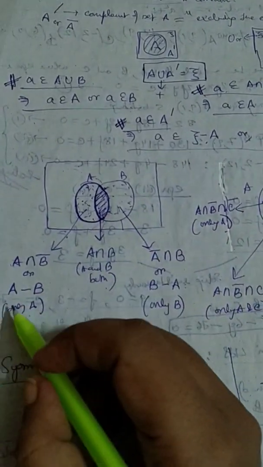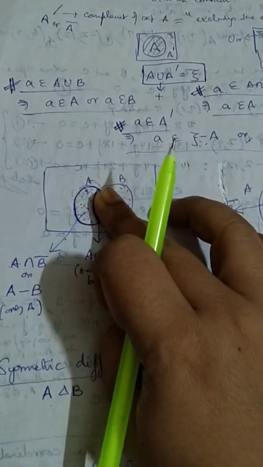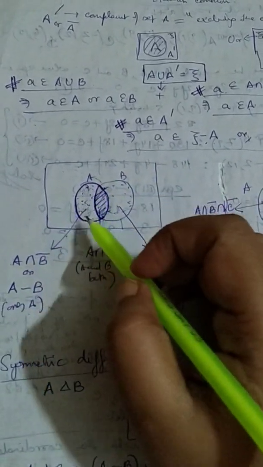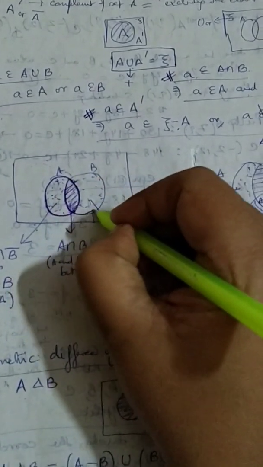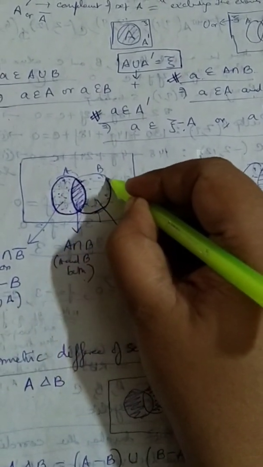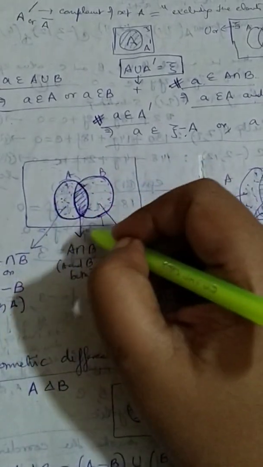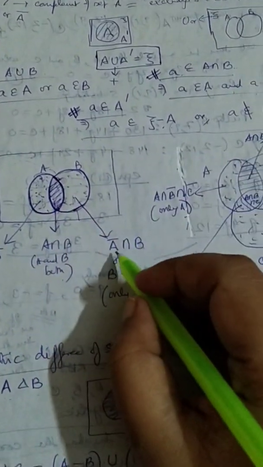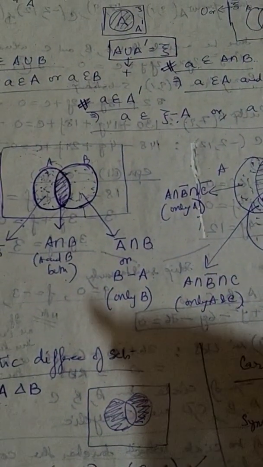It is also written as A minus B, because from the set A, we don't have elements of set B over here in this region. Similarly, this region over here, this half moon, represents what? It represents the region which is common to B and the outside of A, that is A prime. So that is why we write it as A prime intersection B, or A complement intersection B.